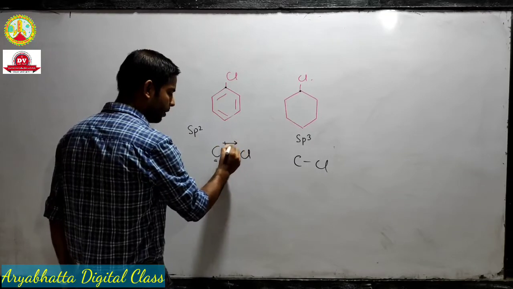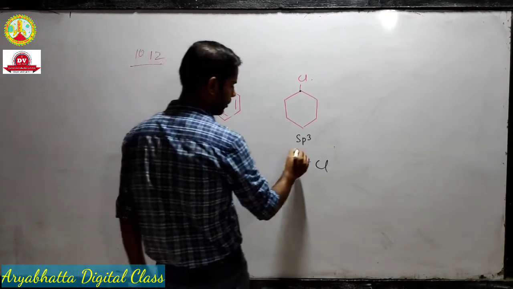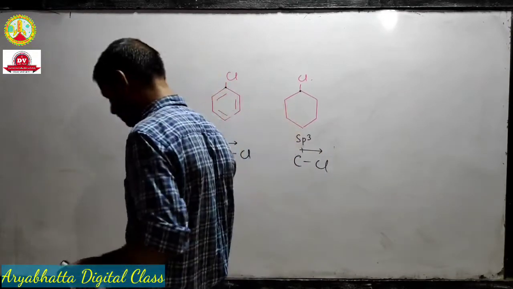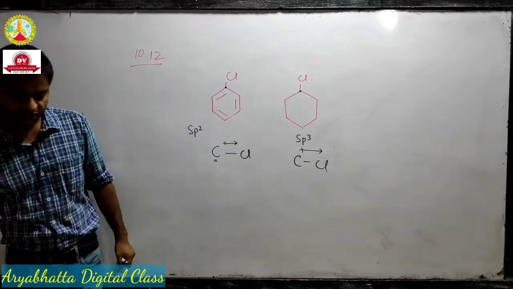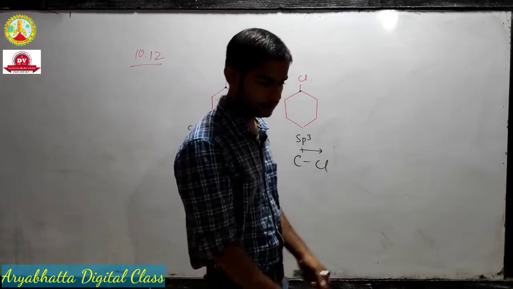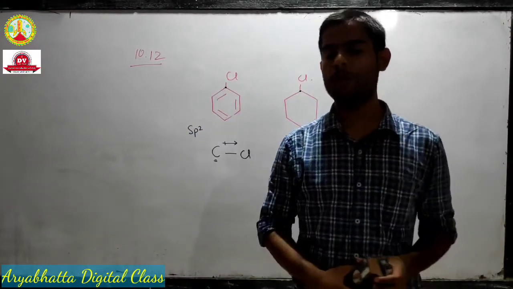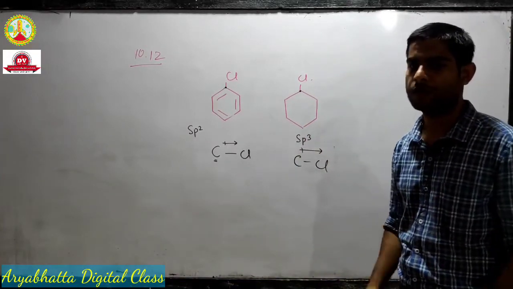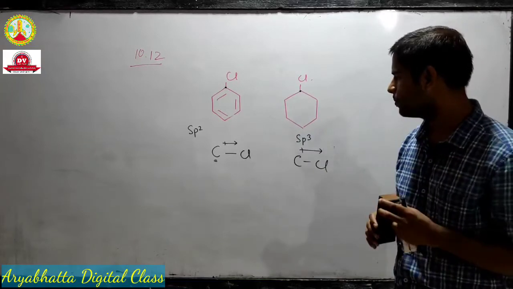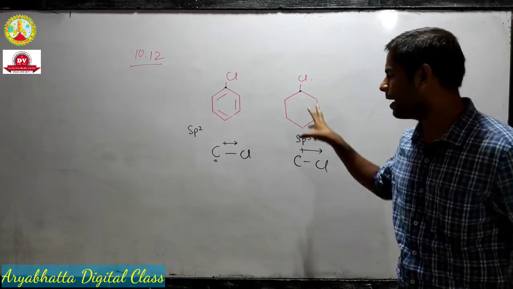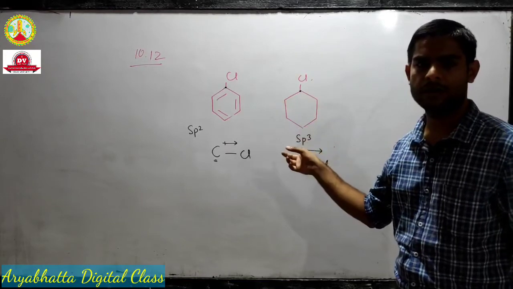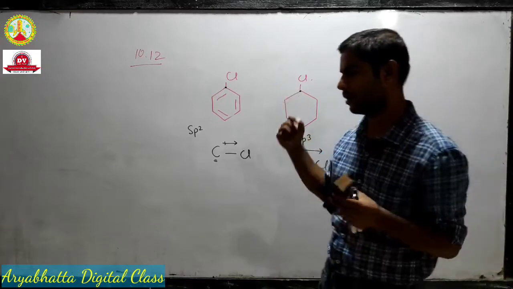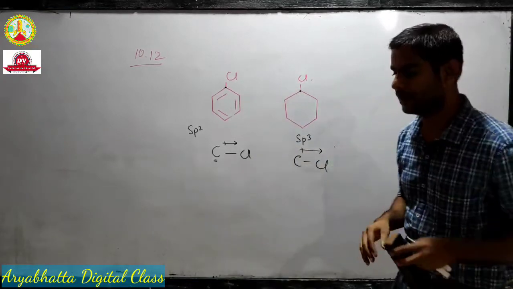So the dipole that will be created will be a weaker dipole than in this case. So that's the reason why chlorobenzene has a lower dipole moment than cyclohexyl chloride.